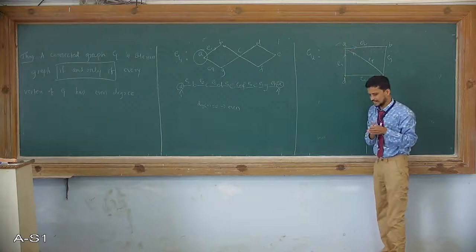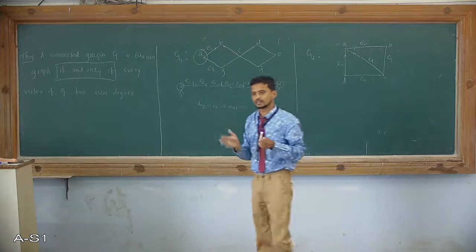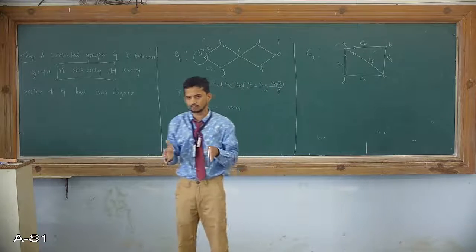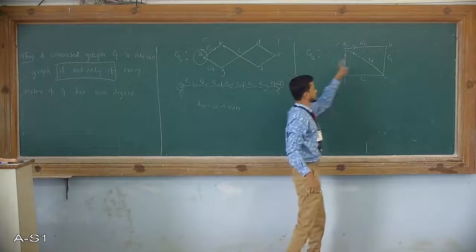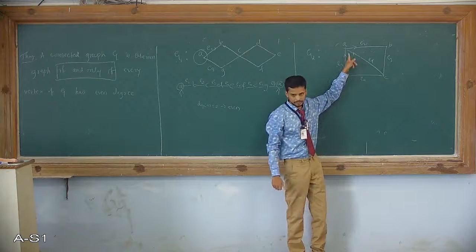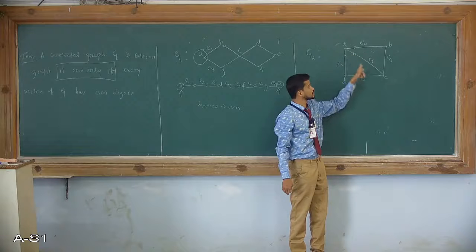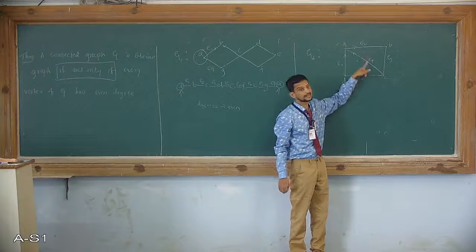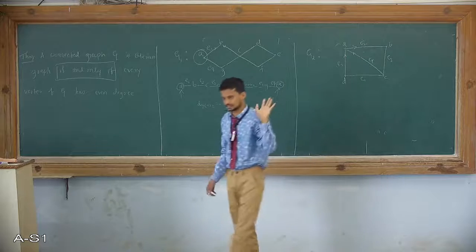If you consider inlet and outlet, definitely the degree of that vertex is always even. If it is odd, then that path will stop at a certain point. I'll repeat it once again: if the degree is odd, then that path will stop at a certain point. Therefore, it is very difficult to have an Eulerian circuit.